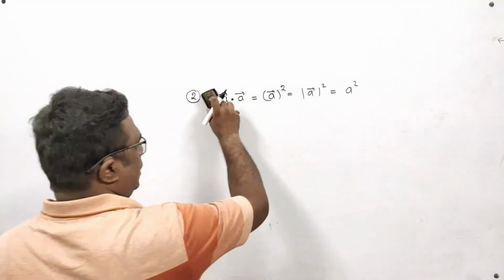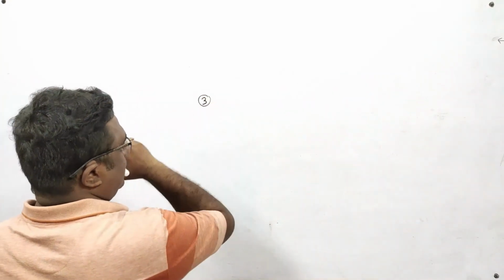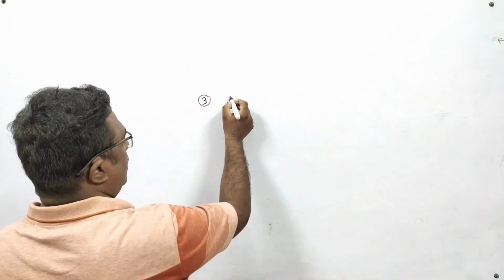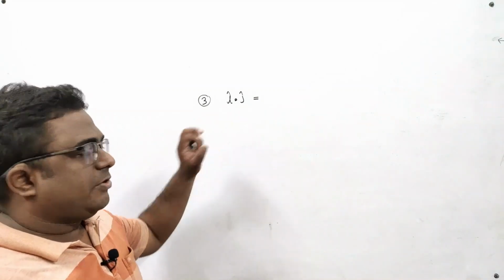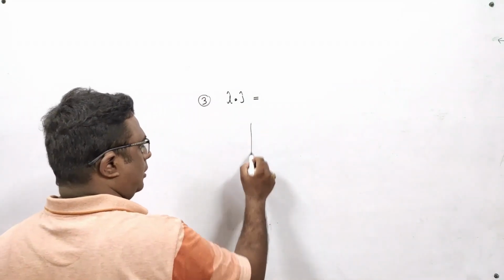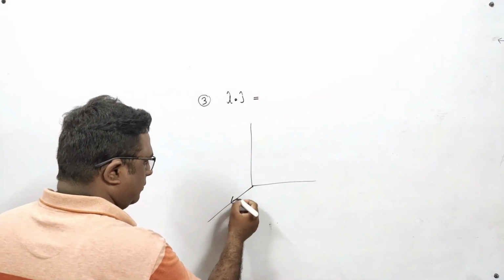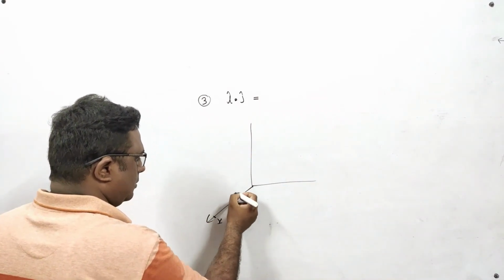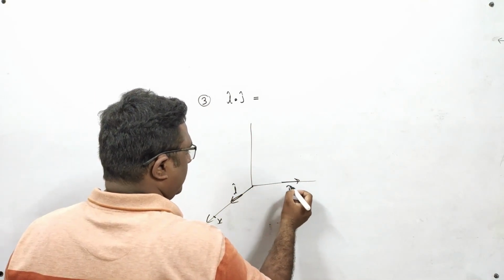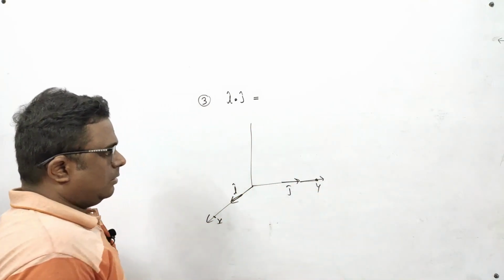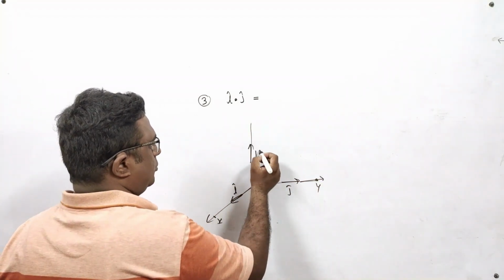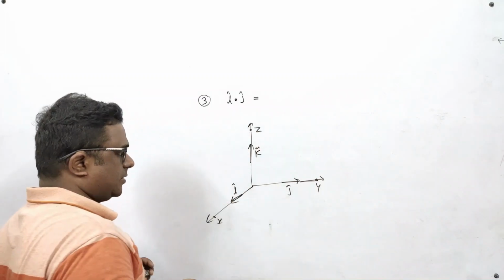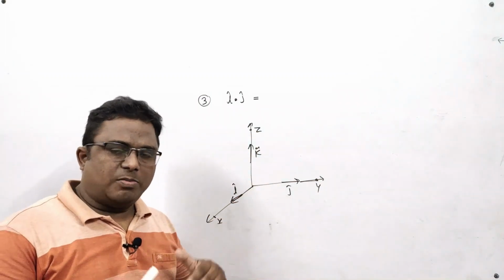Okay, let us come to the next formula. Formula number 3. Suppose I give you i cap dot j cap, then what will happen? As we know, i cap is a unit vector along the positive direction of the x-axis, j cap is a unit vector along the positive direction of the y-axis, and k cap is a unit vector along the positive direction of the z-axis, and all three axes are mutually perpendicular.